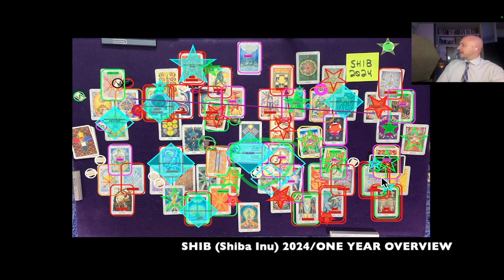The sneak preview for the year of 2025 is a prominent move higher on a multi-year scale, followed by a full retracement of that move back down, and it'll be a prominent peak on a multi-year scale that it creates by doing that. That's SHIB for 2024, my friends.